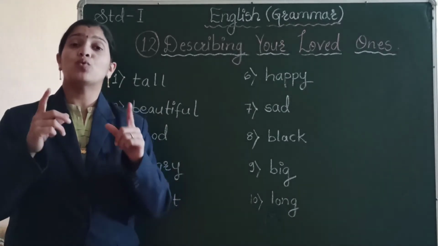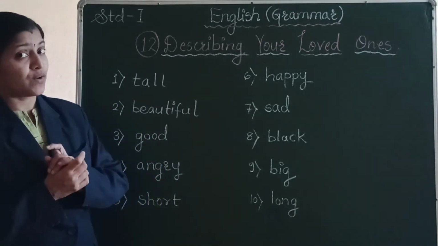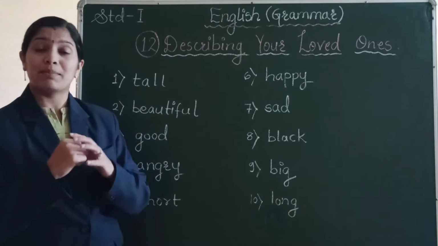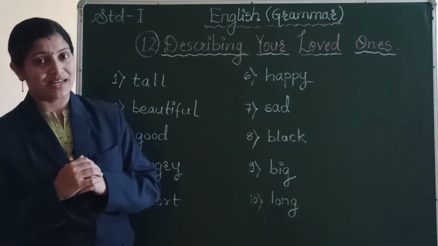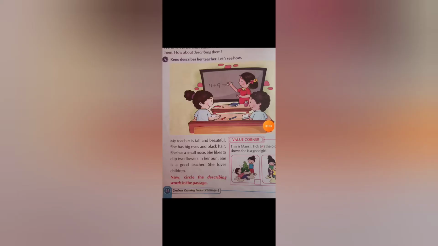Now I will show you one more paragraph and let us find out the describing words in that paragraph. Okay. So students, now look at this page. This page belongs to your grammar book, the page number 26. So here you can see a paragraph.